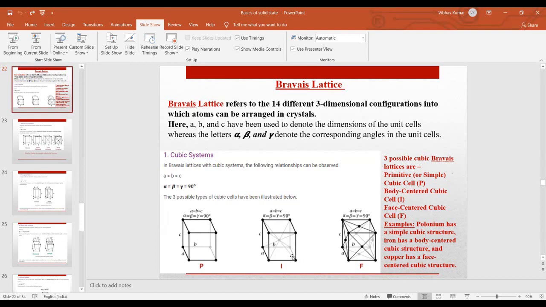In mathematics, mostly you are familiar with the term parallelepiped. So this is nothing, this is the same. Okay, ma'am, thank you.